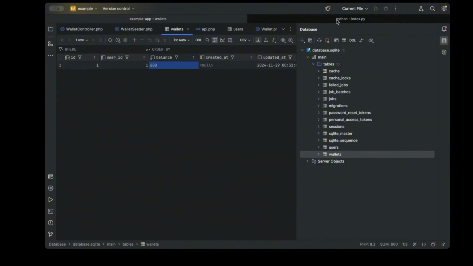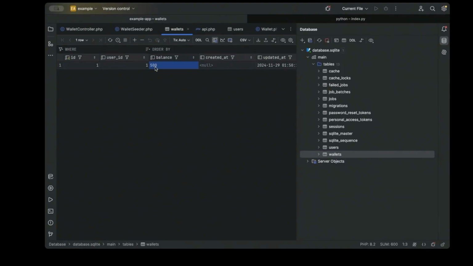So here is the Python request, a very basic Python script that sends multiple concurrent requests to this endpoint. We're going to be sending 10 simultaneous requests to this endpoint instead of 1. Let me first simulate just one request and see what happens. We're going to be deducting 100 from the 600 bucks we have in our database. Running this Python script, what do we get? As you can see, your new wallet balance is 500. And if we refresh this, you will see the balance has been updated to 500.